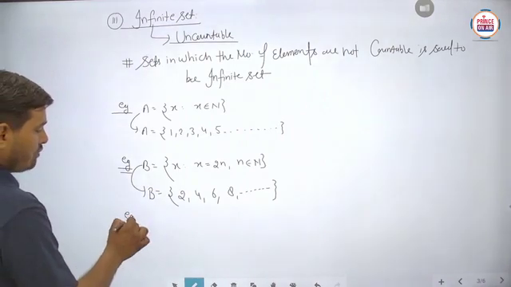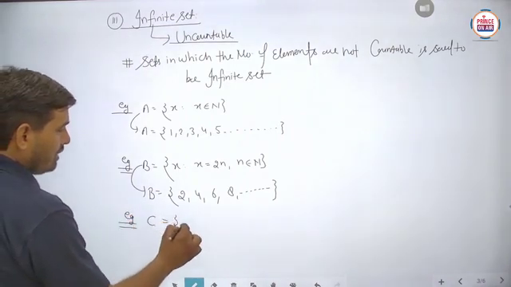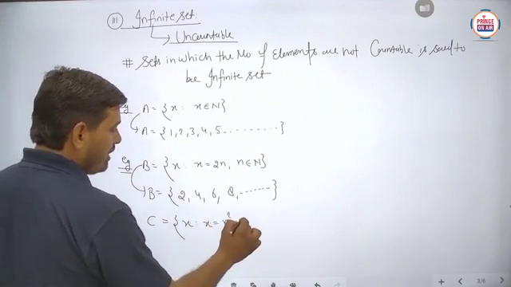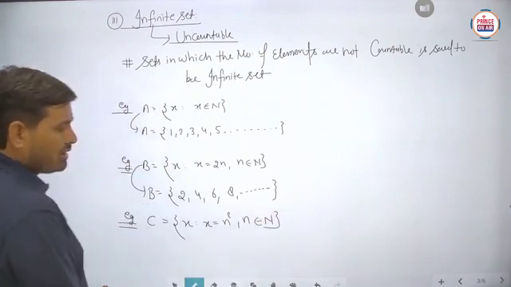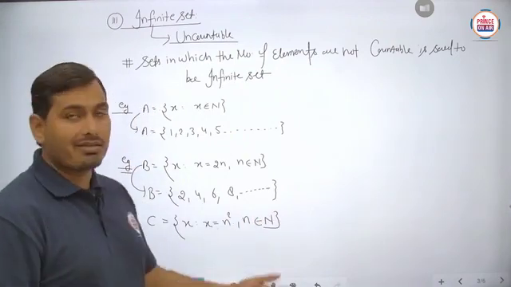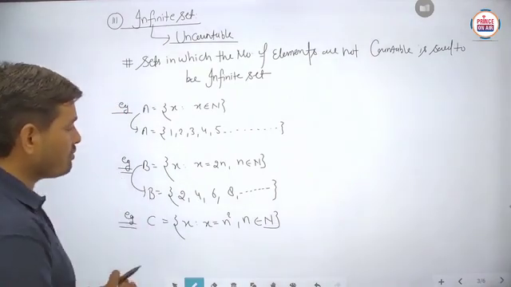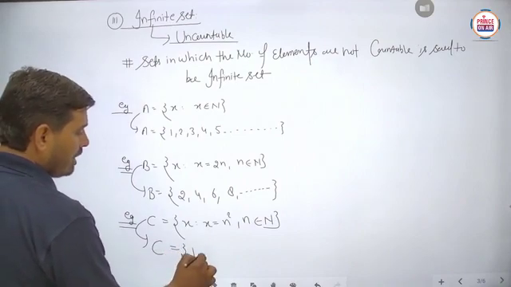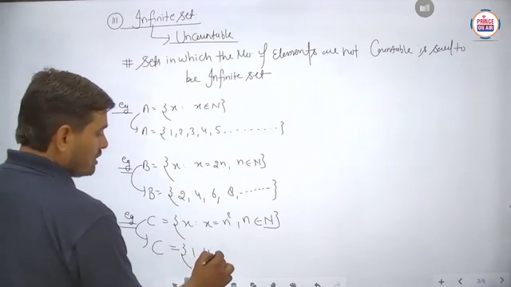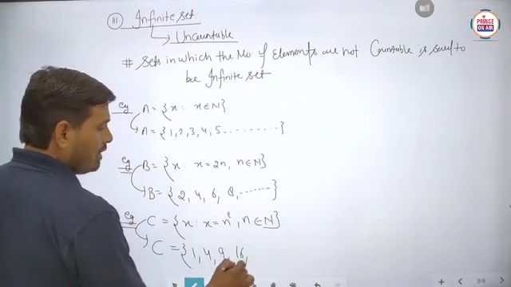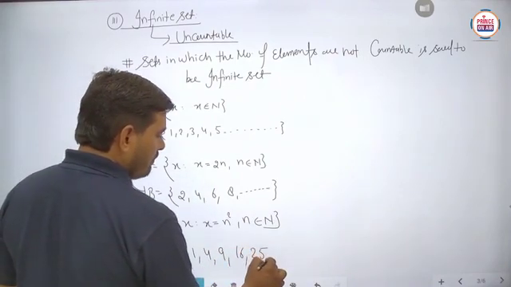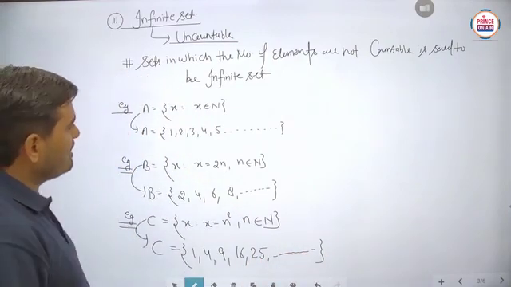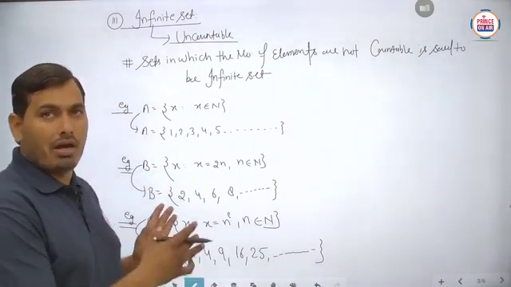Next example, suppose we take a set C, x such that x equals n square and n belongs to the natural numbers. In this example, x such that x equals n square, where n belongs to the natural numbers. If we write the tabular form, we write 1, then 2 square, that is 4, 3 square is 9, 4 square is 16, then 5 square is 25 and so on, because there are so many natural numbers. These are some examples related to the infinite set.